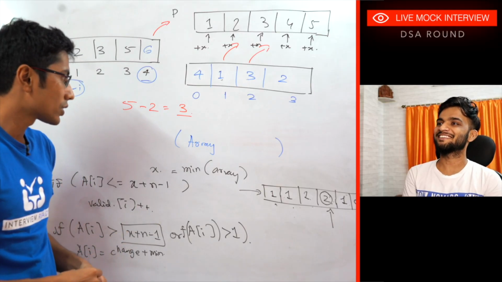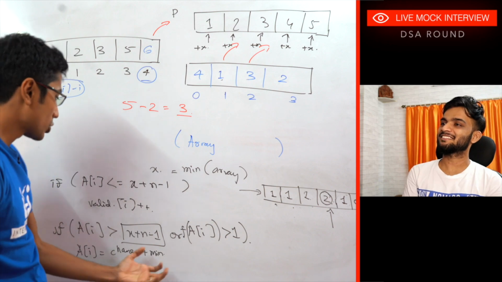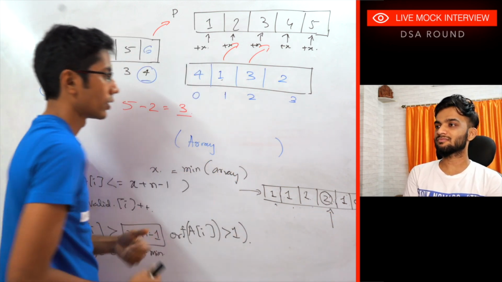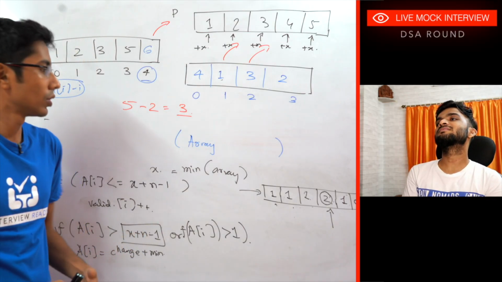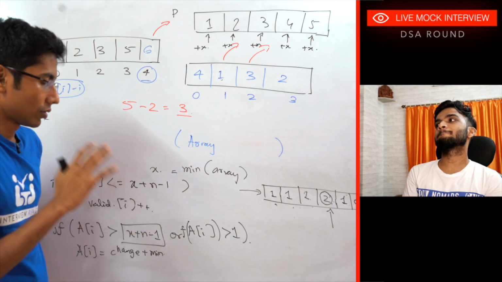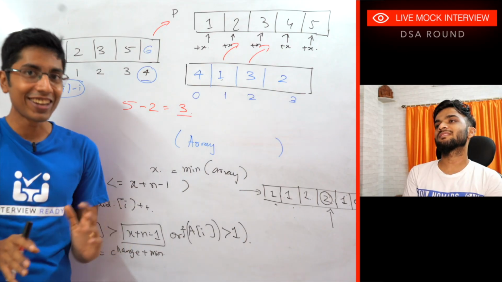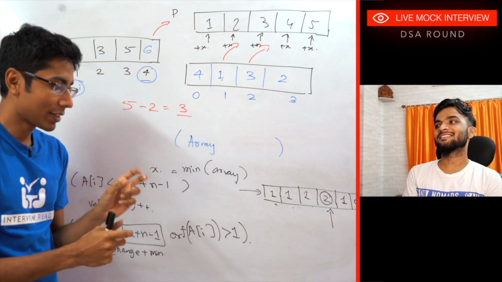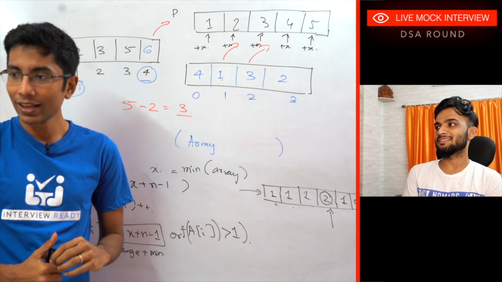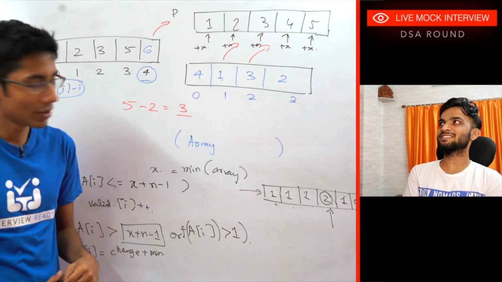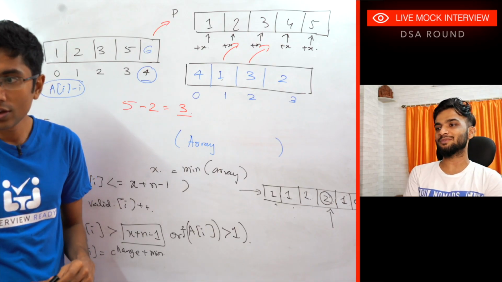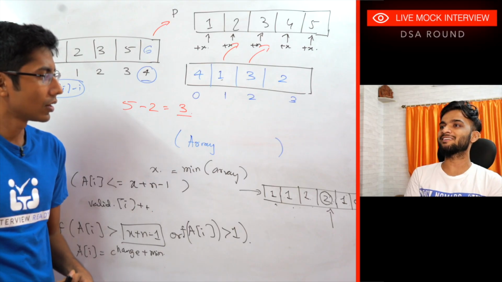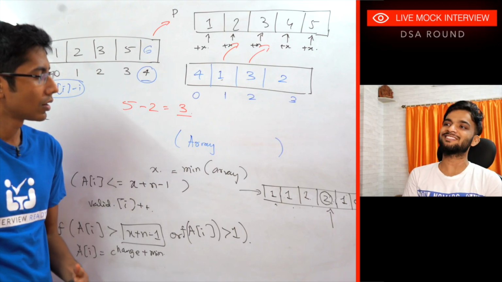So what I need to do is pick you up and convert you to something over here. Convert you to the 0. Okay, intent is clear. Programmatically, how am I going to do it? The catch is the difference is n minus one, so definitely all the elements are going to lie in the range, right? That's the catch. If you think on it, all the elements are definitely going to lie in a range.